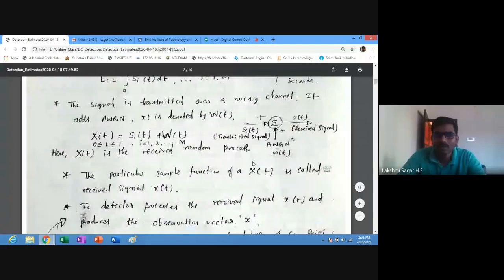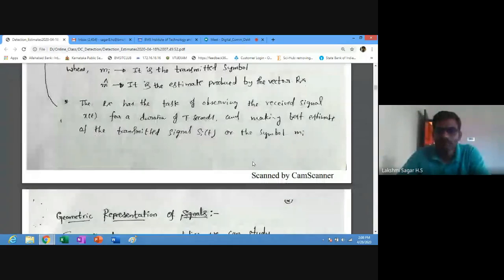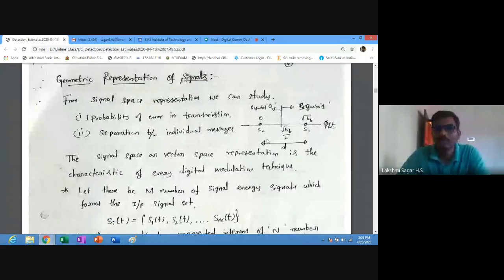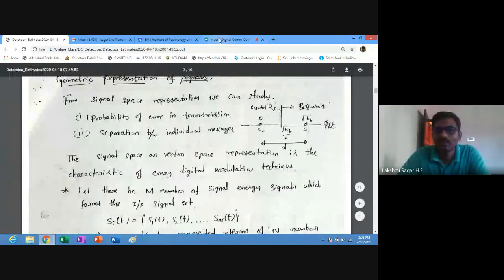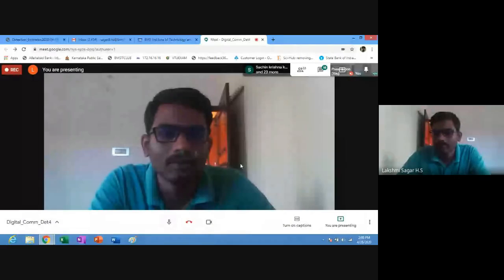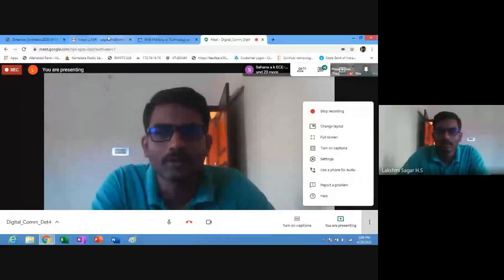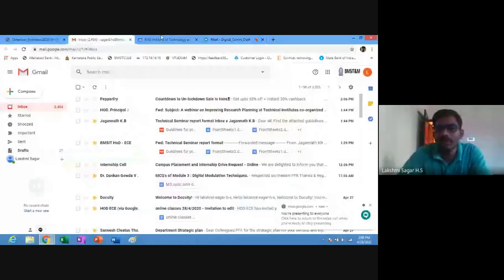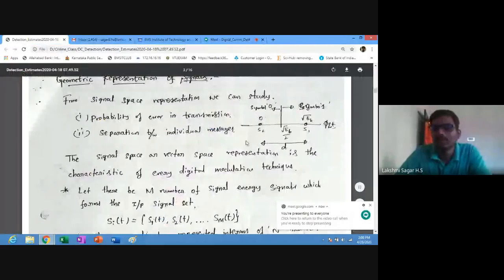Next, geometric representation of signals. You can consider the one-dimensional signal space diagram of ASK, which has two message points.